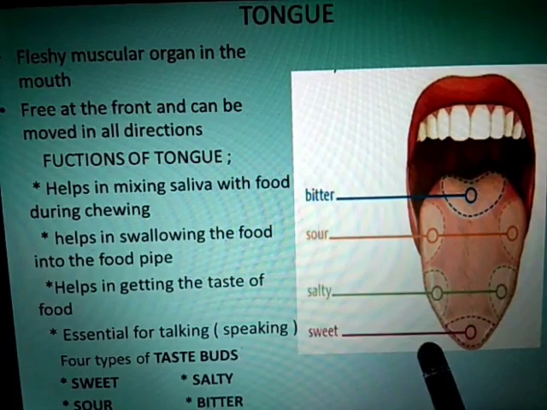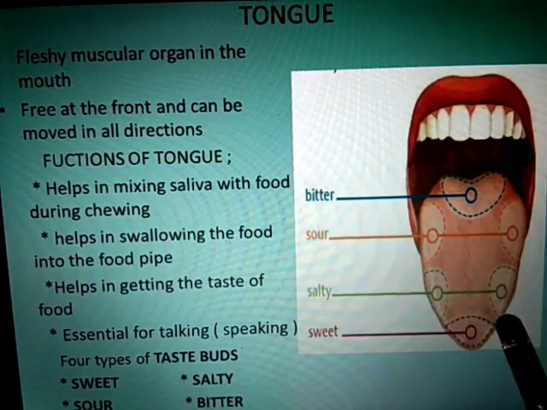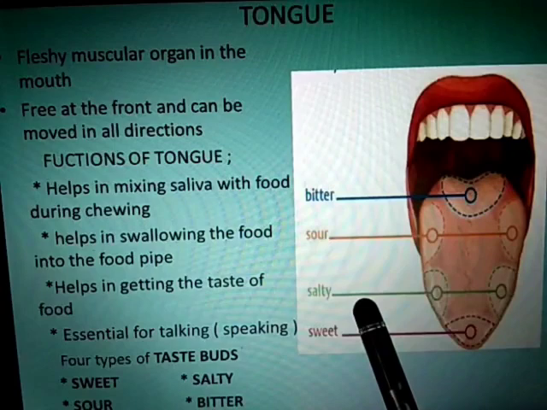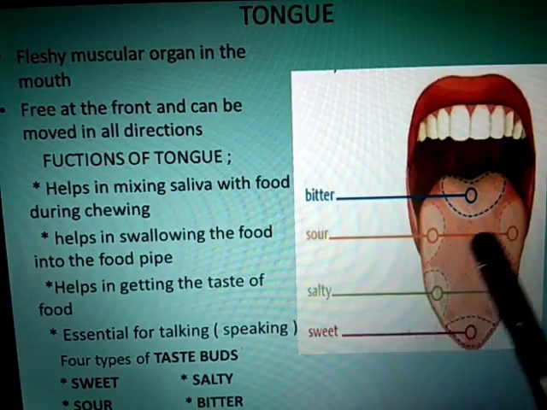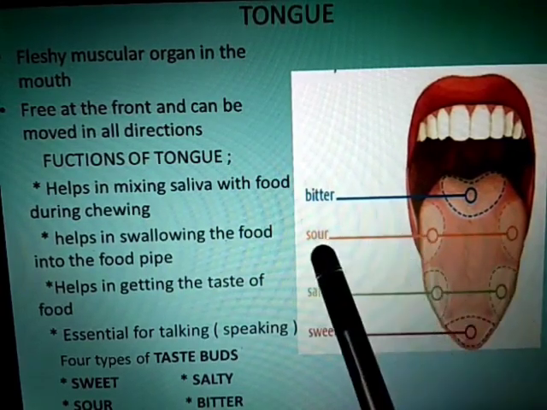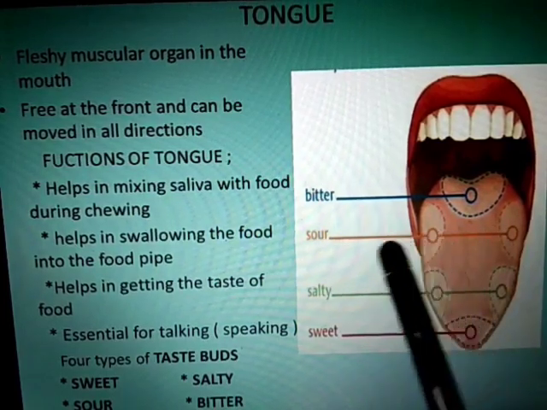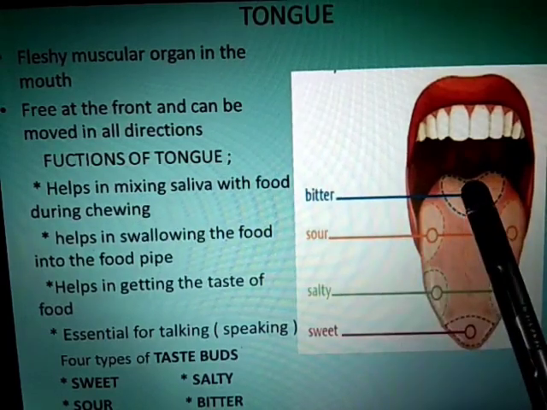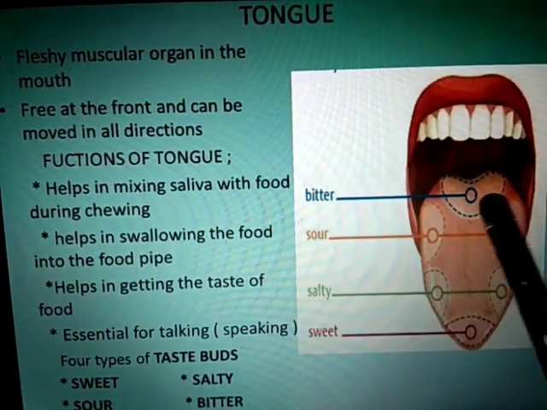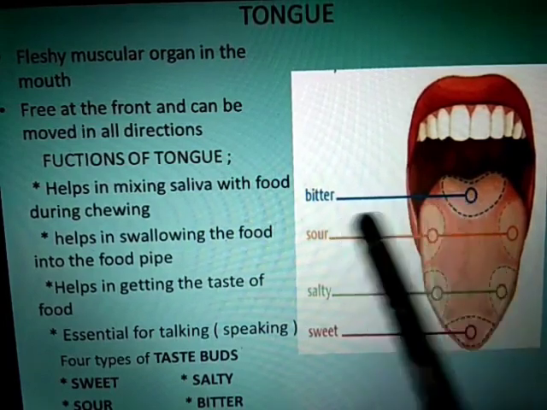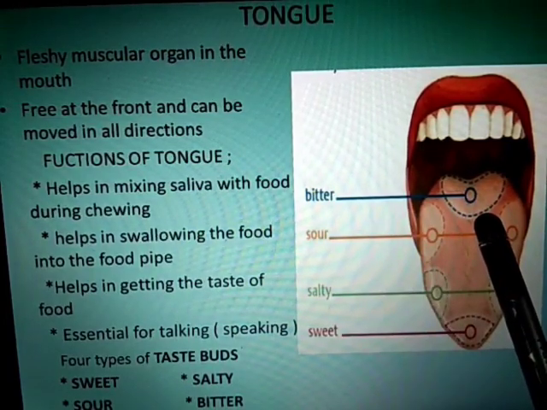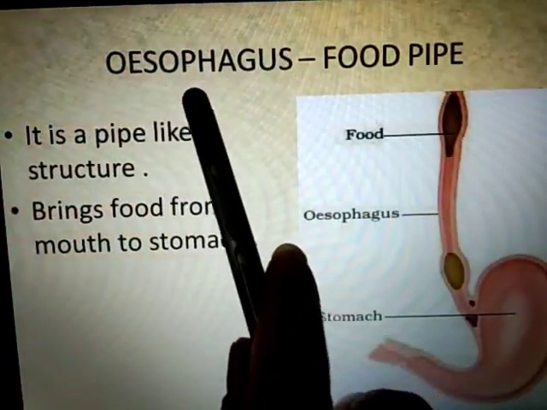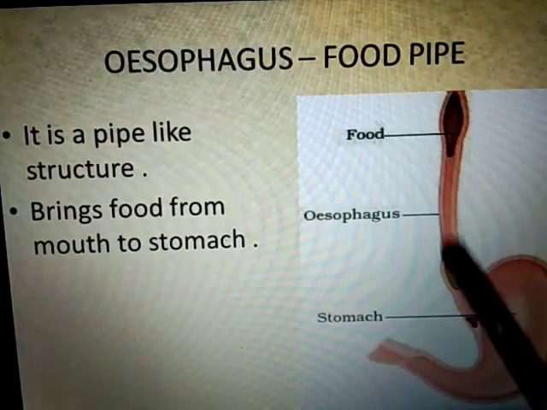Then the side portions of the tongue detect whether the food item is salty or sour in taste. And the back portion, which is attached to the throat, detects whether the food item is bitter in taste or not. Is it okay? Now the next portion is the esophagus, which is also called the food pipe.